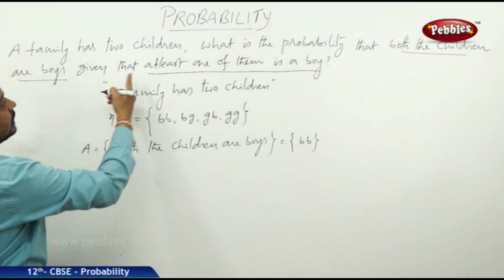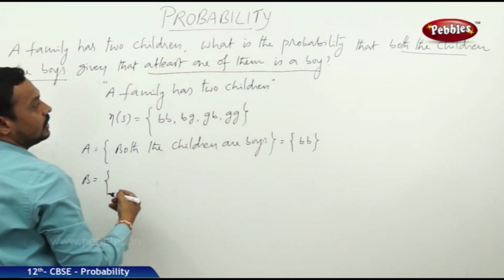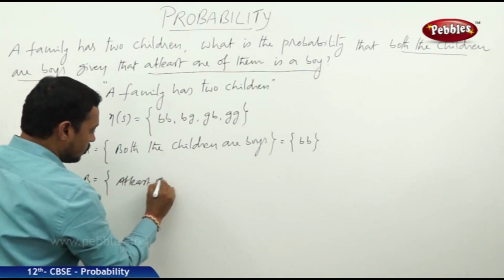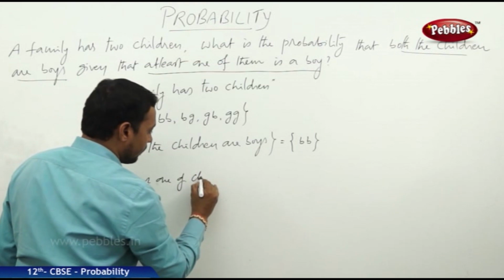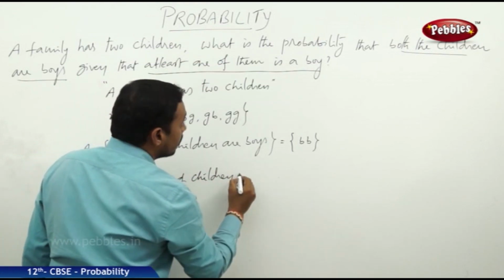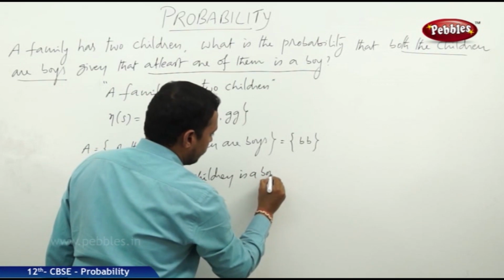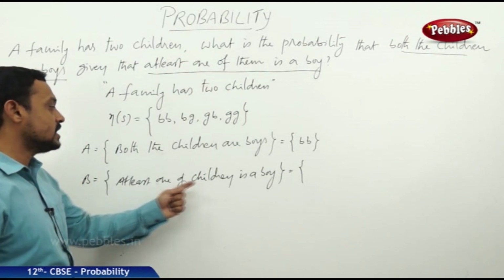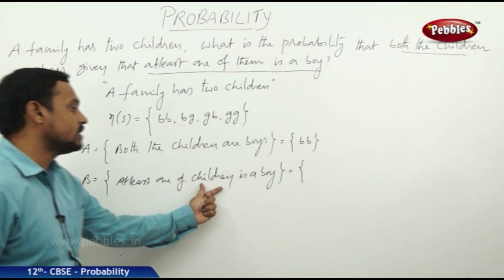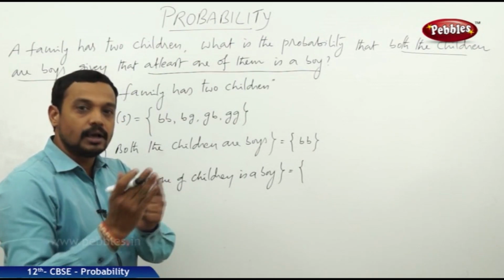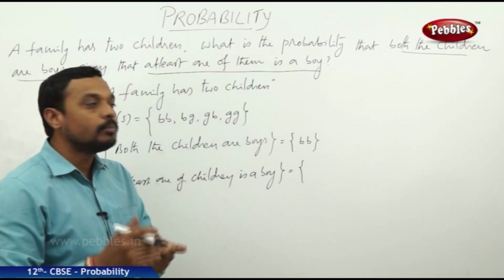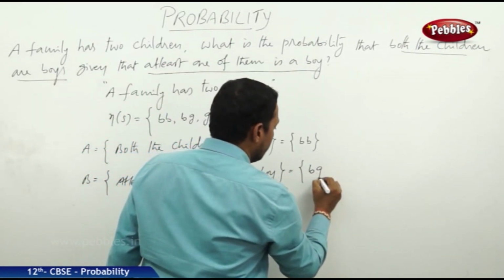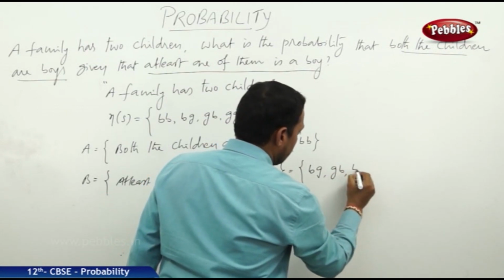And B is at least one of the children is a boy. For this event the favorable cases are BG, GB, BB.